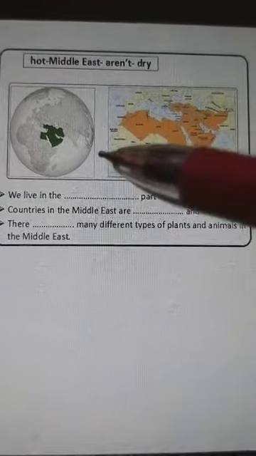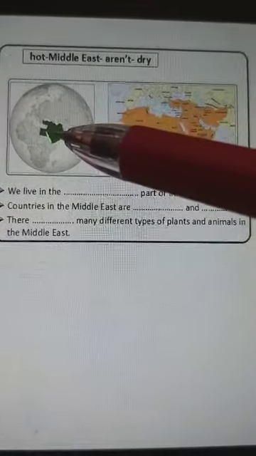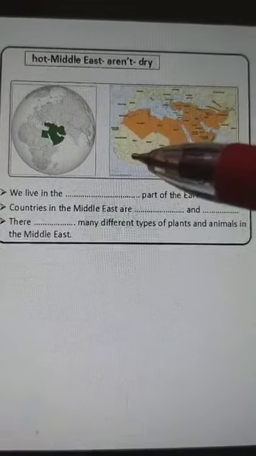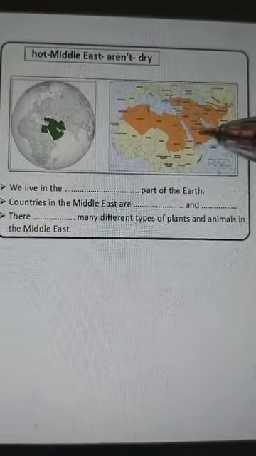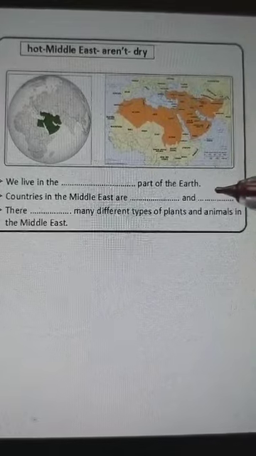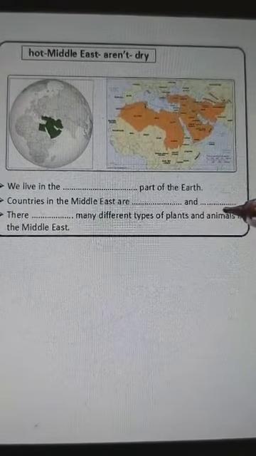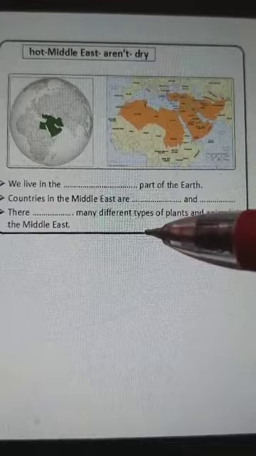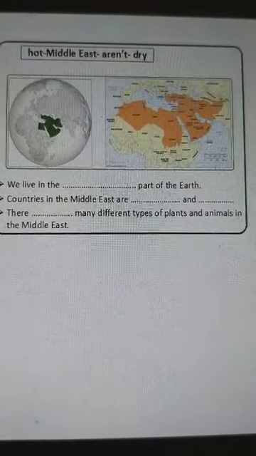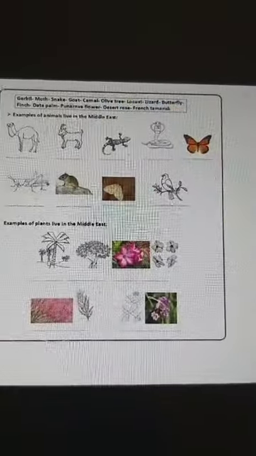Okay, grade 2. We live where? In the Middle East part of the earth. Countries in the Middle East part of the earth, they are what? Cold and rainy? No, they are hot and dry. So there aren't many different types of plants and animals in the Middle East.